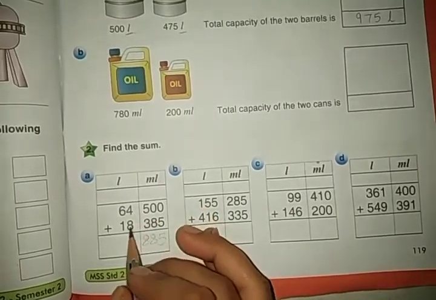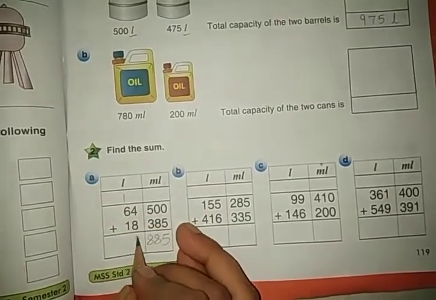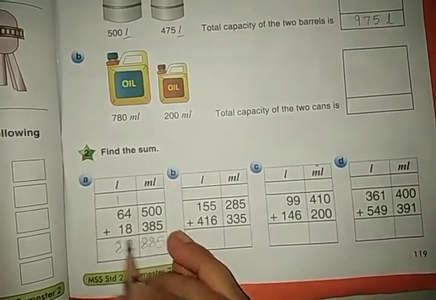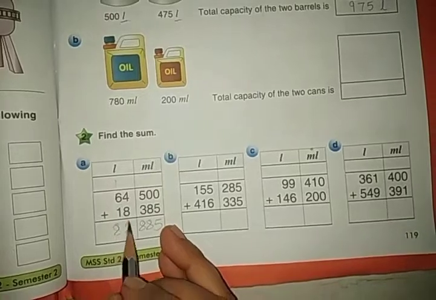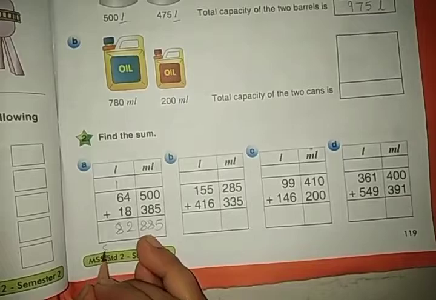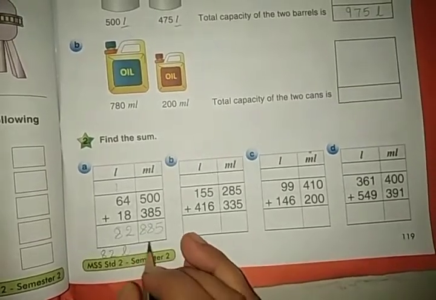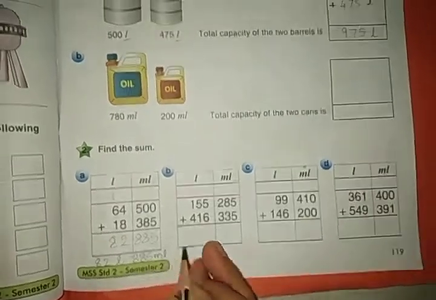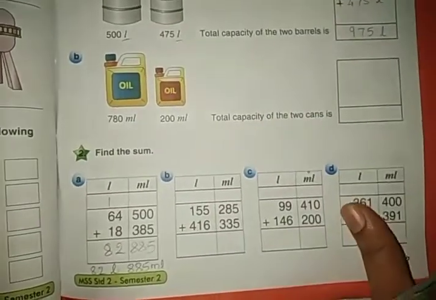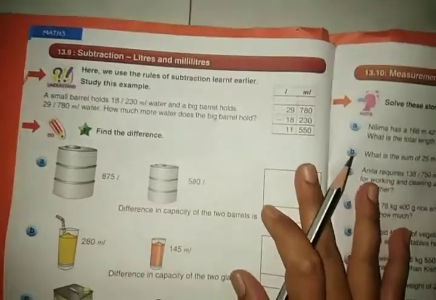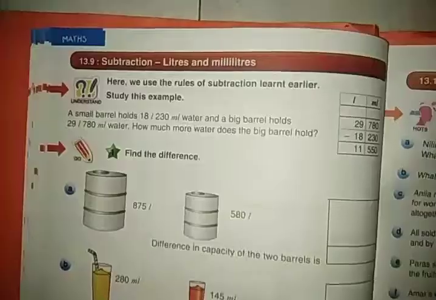4 plus 8 is 12. 6 plus 1 is 7. 7 plus 1 is 8. So the answer is 82 liters and 885 milliliters. Right, here 82 liters and 885 milliliters. Okay. Now solve B, C and D and send. Now we'll see subtraction of liters and milliliters.